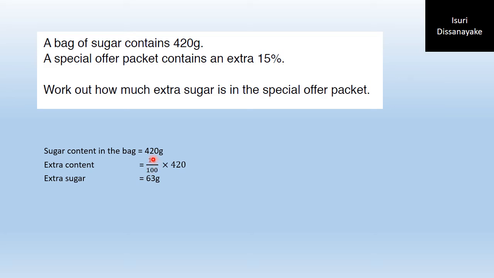So how do you calculate 15% of 420? The extra sugar is 63 grams. So in this new special offer packet, you have 420 grams plus the extra 63 grams. Altogether it has 483 grams. The next question.